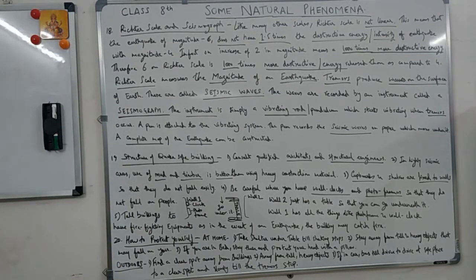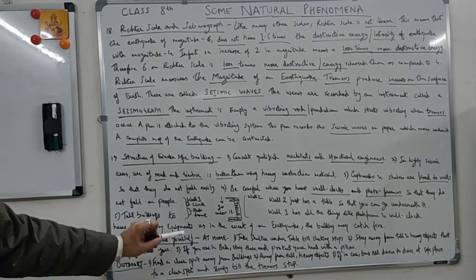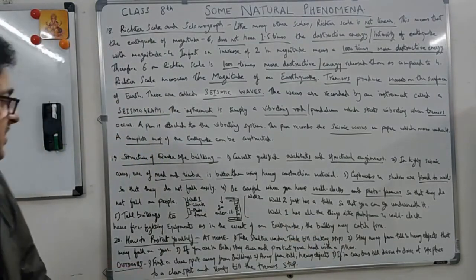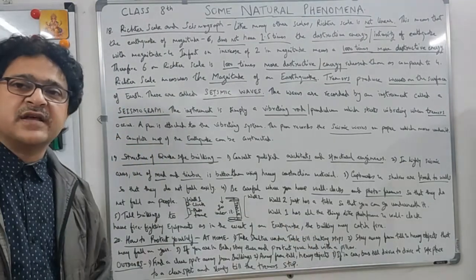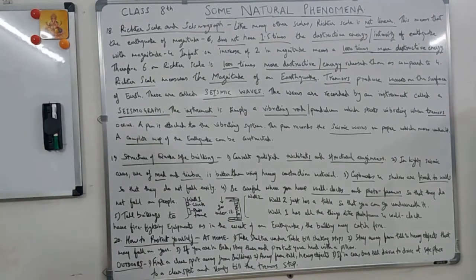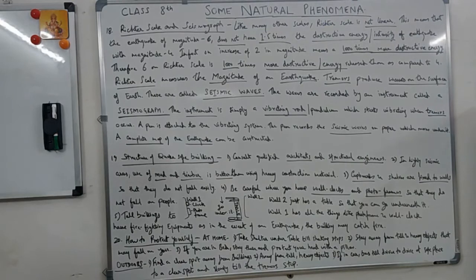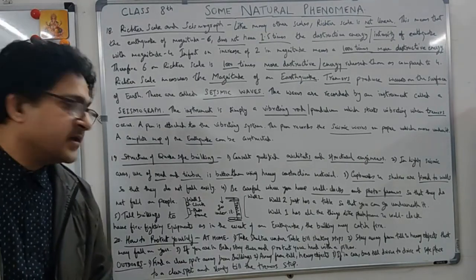Now what is left? Fifth is the tall buildings. Tall buildings have firefighting equipment, as in the event of an earthquake, the building may catch fire. So there is quite a possibility that the building may catch fire in the event of an earthquake. So tall buildings should have firefighting equipment, which they normally have. So these are the points for the structure of a quake safe building.